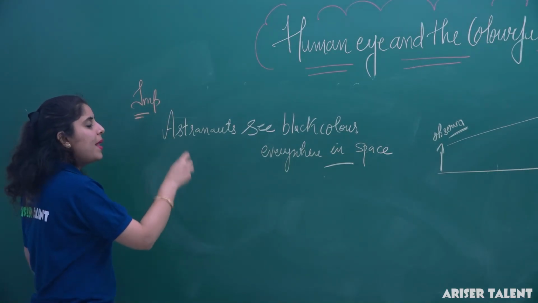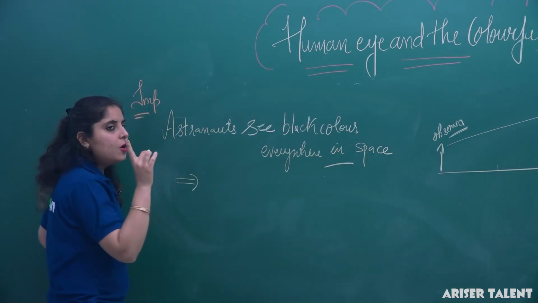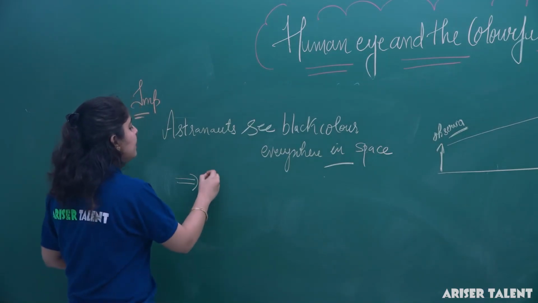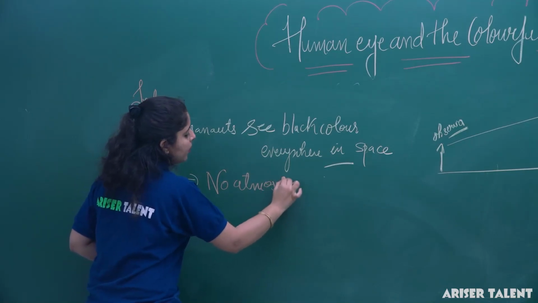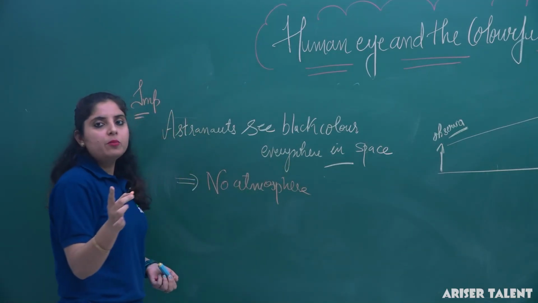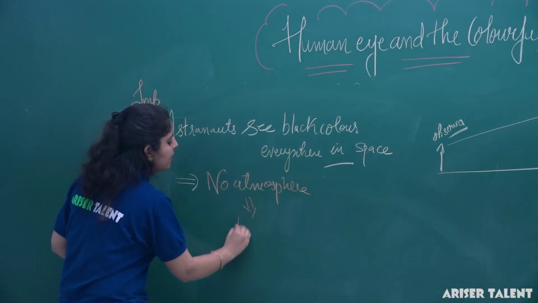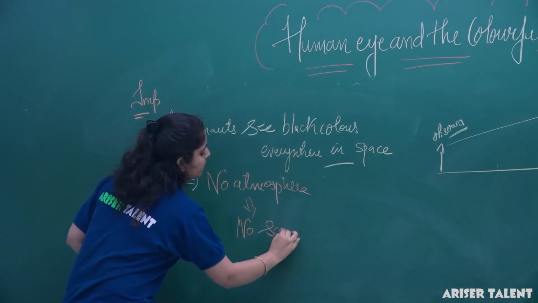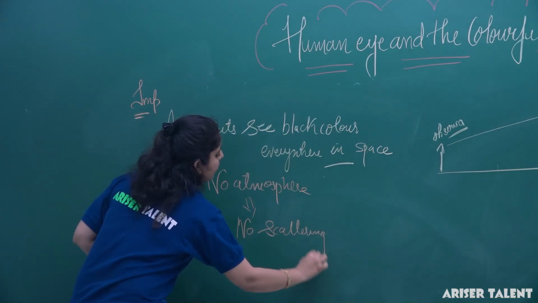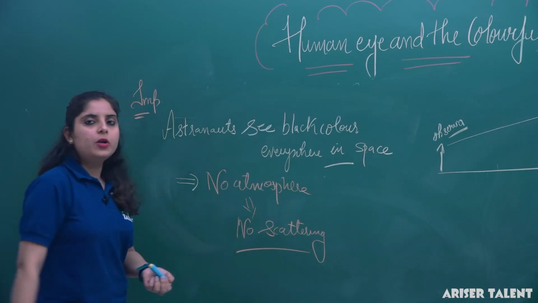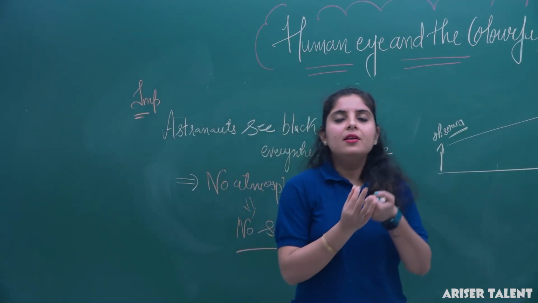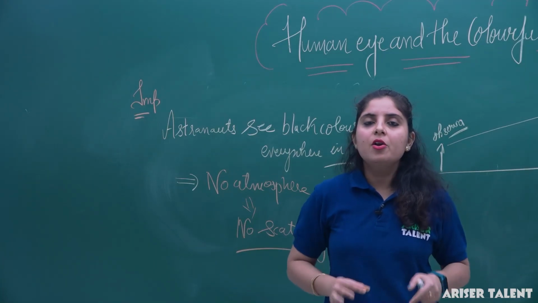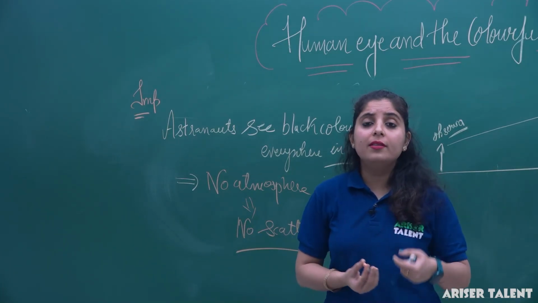The only reason behind it is that there is no atmosphere. And if there is no atmosphere, there will be no scattering. So if there is no atmosphere and no scattering, everything appears black for the astronaut in space.